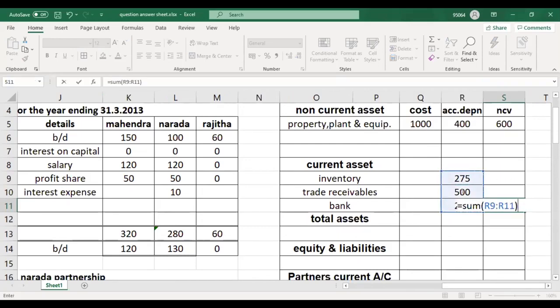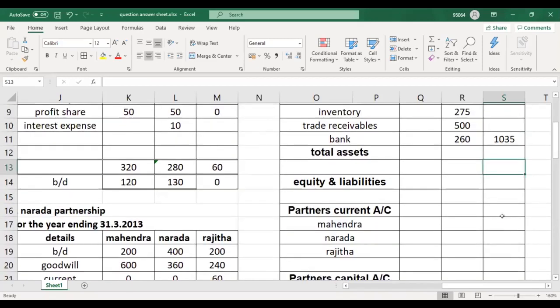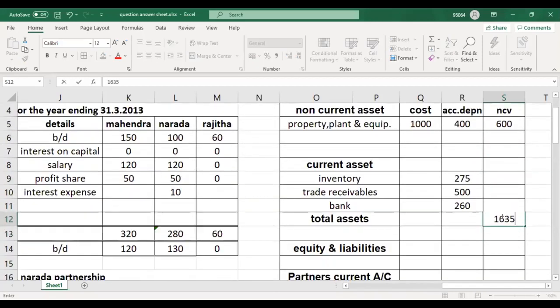But to check whether our account is correct, we'll do this, and I said, guys, you also do this. Wait for a while. The total of assets should be 1635.